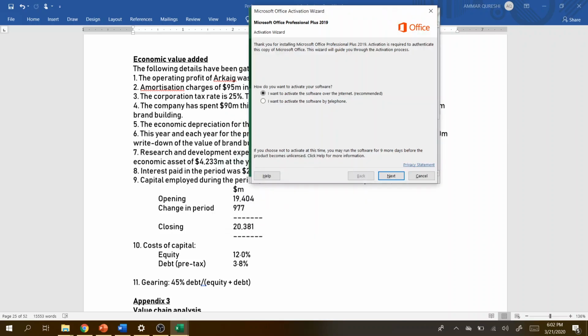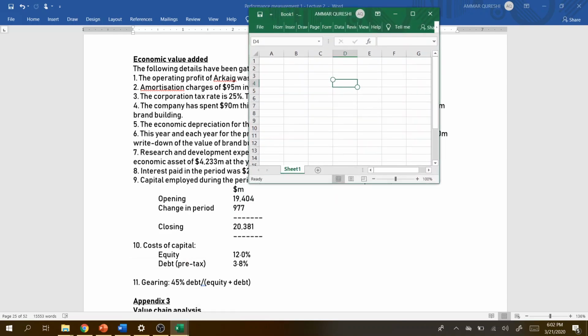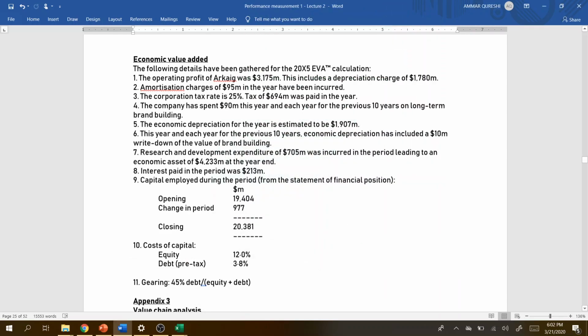What is given here? It says the following details have been gathered for the 2005 EVA calculation. The operating profit of the company was around 3175. Remember what is operating profit? Operating profit is profit before interest and tax, right?